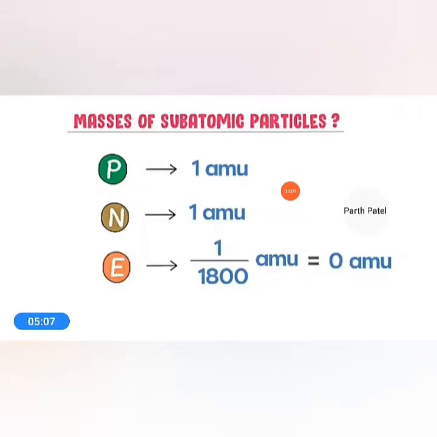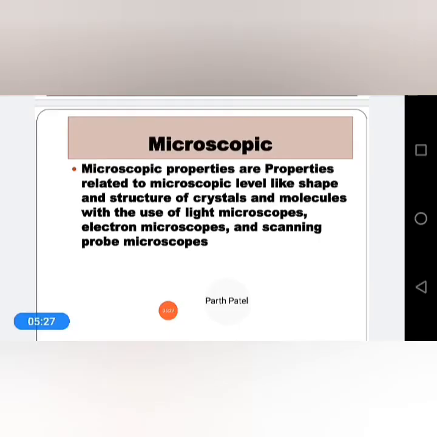Mass of subatomic particles: proton is 1 AMU, neutron is 1 AMU, and electron is 1/1800 AMU, approximately 0 AMU. AMU is atomic mass unit.